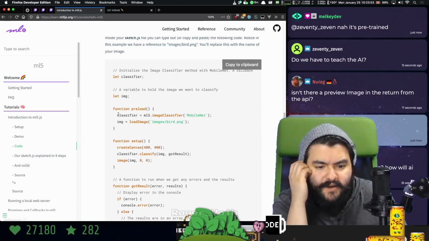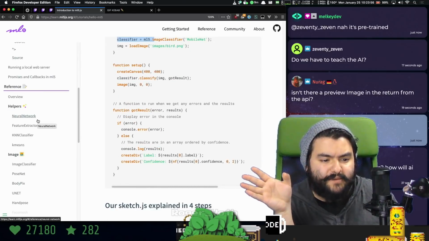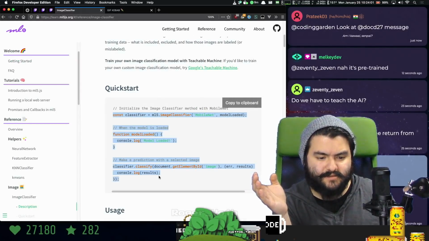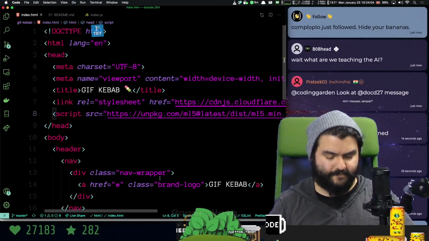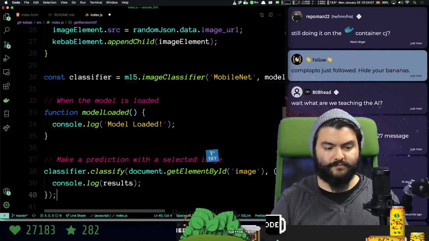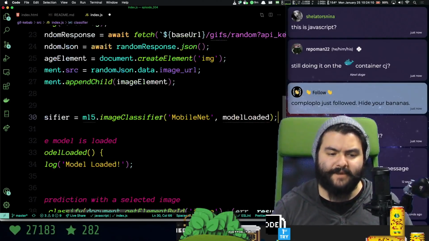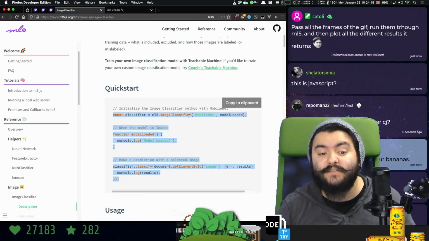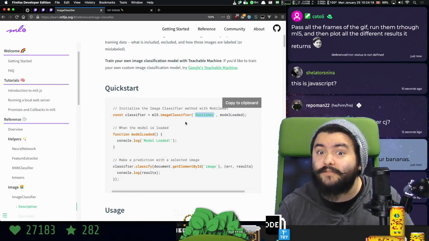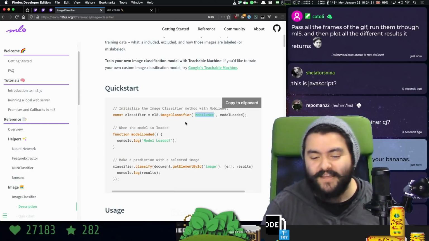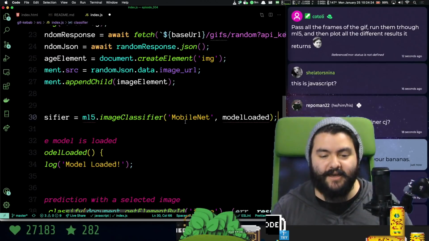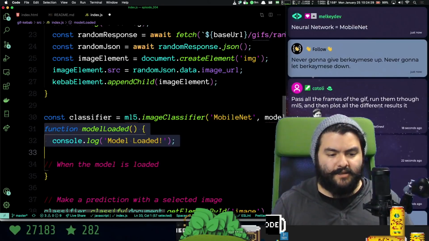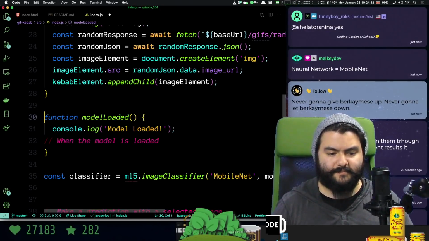we need to create a classifier, then load an image. That's using P5. We're not using P5 specifically, but now that we have it, we should be able to do something like this. Just paste this in and then we'll adjust accordingly. So we create a classifier that uses the MobileNet model. It uses a pre-trained model. This is JavaScript, yeah. So this uses a pre-trained model called MobileNet. And then when it's ready, it's going to call this function, modelLoaded. So we'll put that above here.